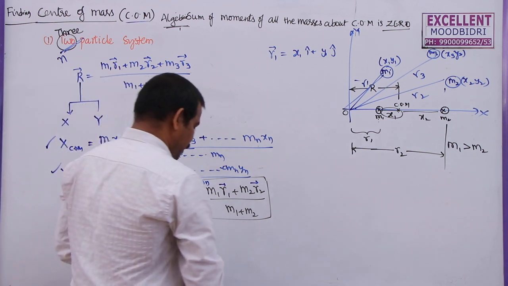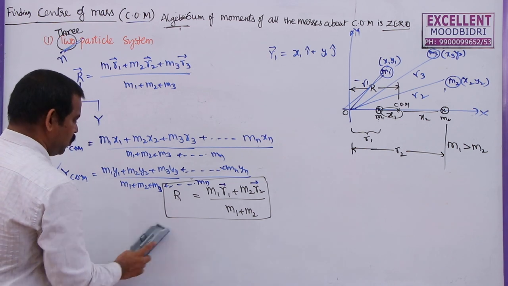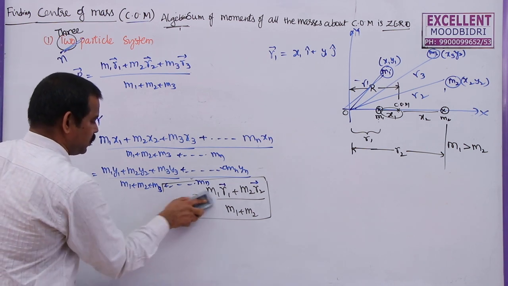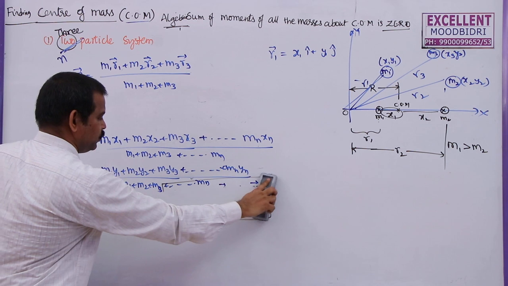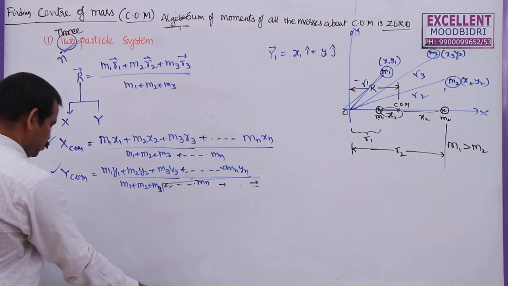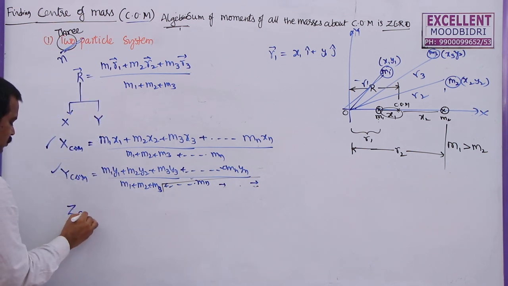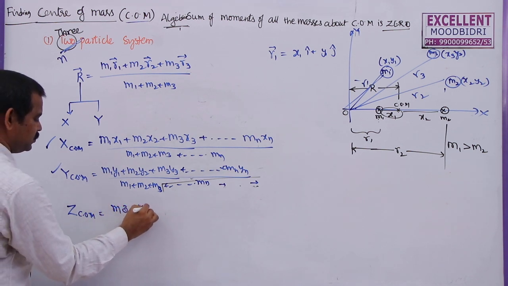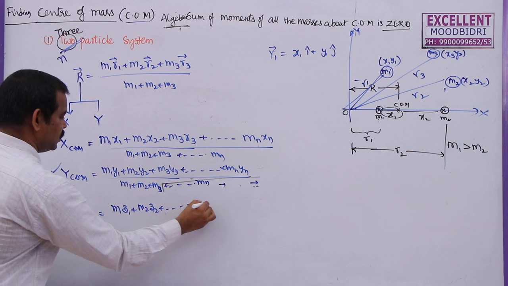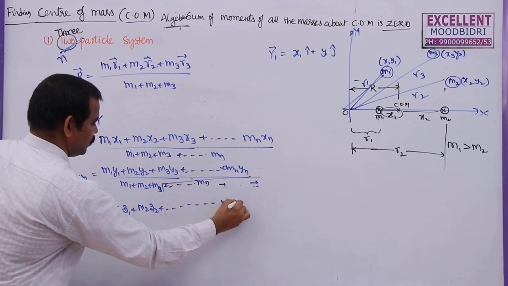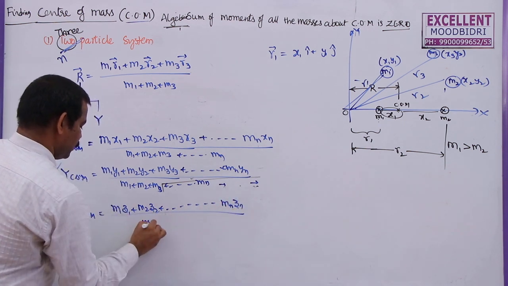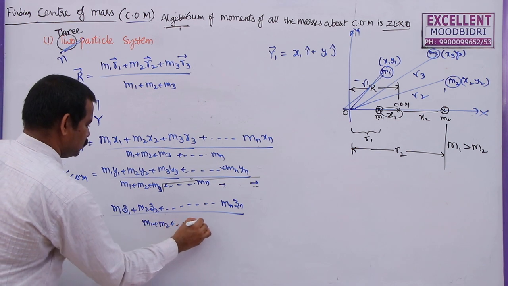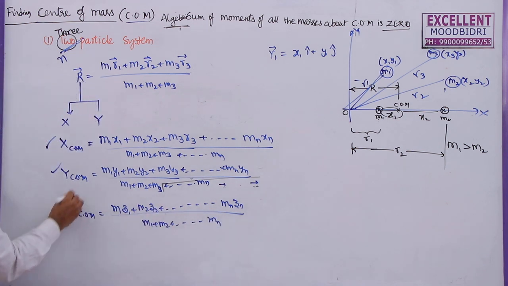In space, we will have one more expression for the z coordinate of the center of mass. So zcom is given by (m1 z1 plus m2 z2 plus and so on up to mn zn) by (m1 plus m2 and so on up to mn). This is how you can find the z coordinate of the center of mass of the system.